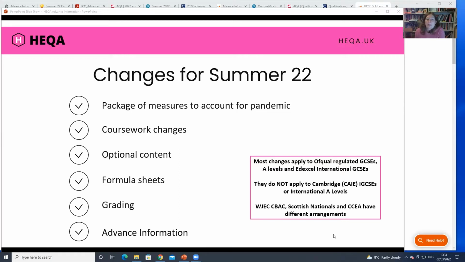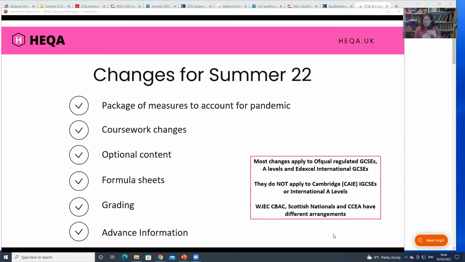And then looking at the changes we've got this summer. So the approach has been to take a variety of different adaptations and apply them across the suite of GCSEs and A levels. I mean, the DfE and Ofqual have basically come up with this plan that's happening this summer, and it's kind of been thought of with schools in mind.